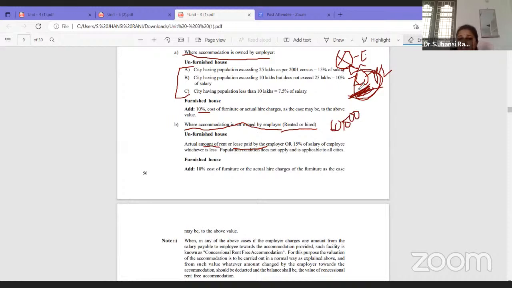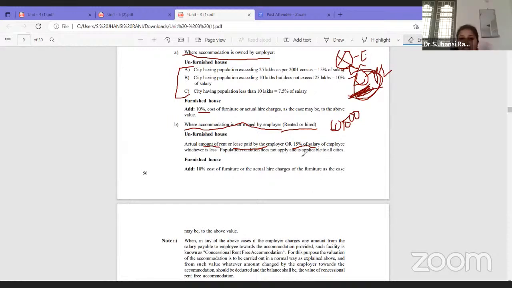So whatever rent is paid by Z for the flat given to X, that is 60,000, or 15% of salary. Salary means, as we have just discussed, basic pay plus DA plus bonus plus commission plus fee plus all other taxable allowances.